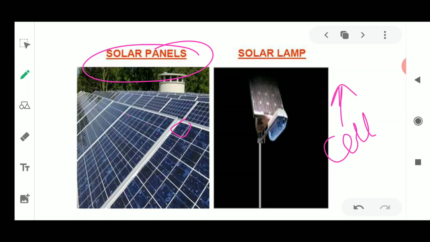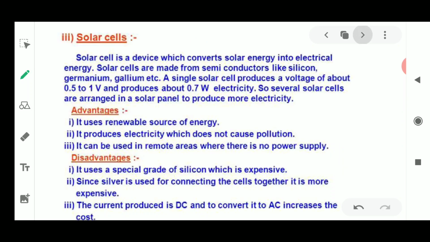Now solar panels or solar lamps are utilizing the sun's energy again to give us light also. Now how is this electricity being generated? This solar cell is a device. First we should understand what is the meaning of the word solar cell.